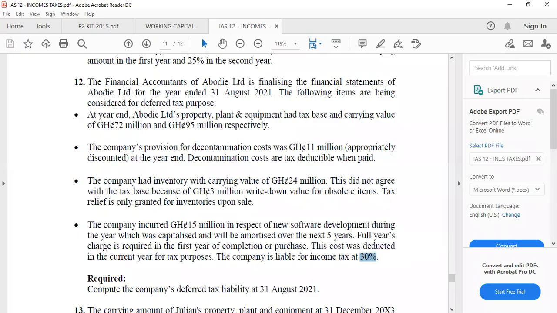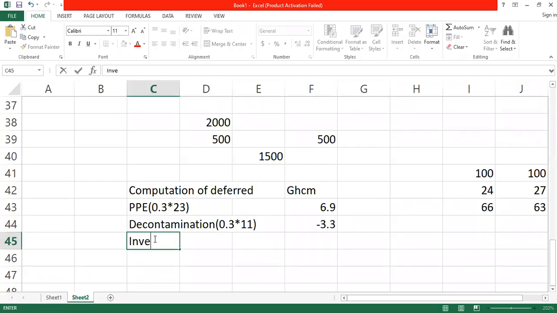What are we getting? 0.3 times 3 million. What are we getting? You are 0.9. 0.9. That is a deferred tax asset, isn't it? So we net it. 0.9. The question was even straight. You don't have to think. They say tax relief is given when inventory is sold.